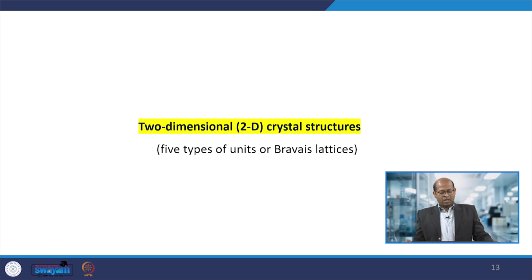Okay. So, now we will discuss two dimensional crystal structures. There are 5 types of unit lattice or Bravais lattice in the case of a two dimensional crystal structure.